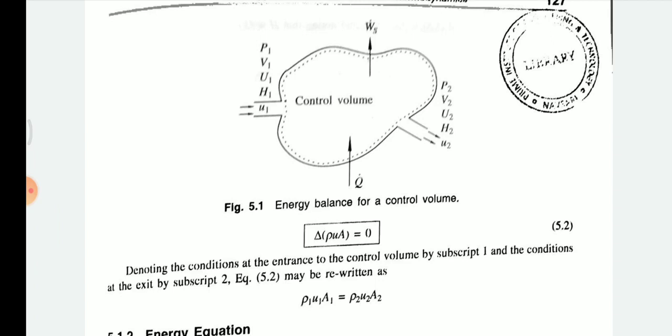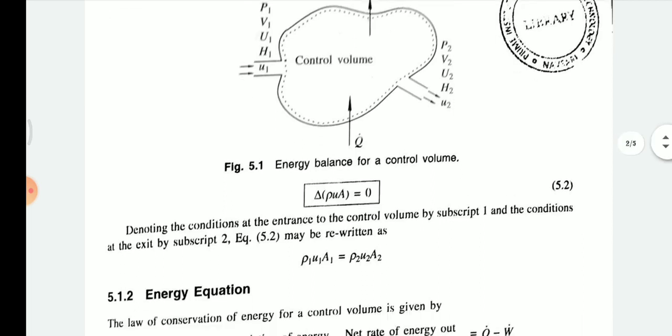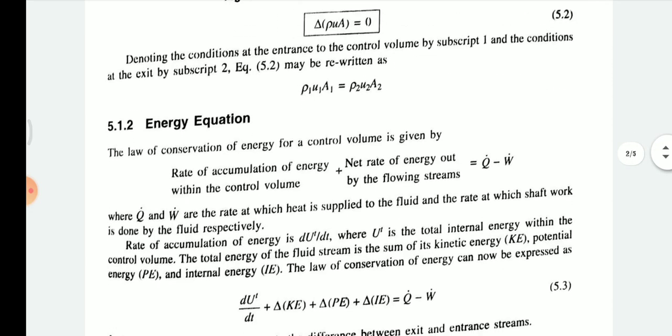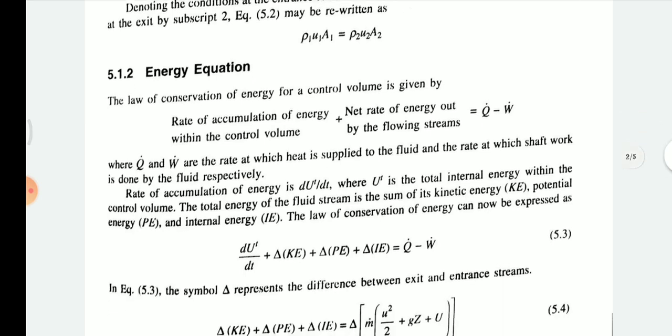Here we denote all the parameters like inlet and outlet. The inlet parameters take subscript 1 and the outlet parameters are considered with subscript 2, okay. So equation 5.2, for both sides we can write it with delta removed, where delta means change. Now it will be rho 1 u1 a1 at the inlet section, and similarly at the outlet point it is rho 2 u2 a2. Okay, so that will be the equation.